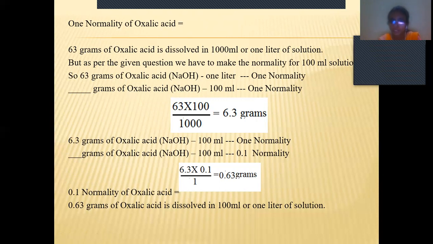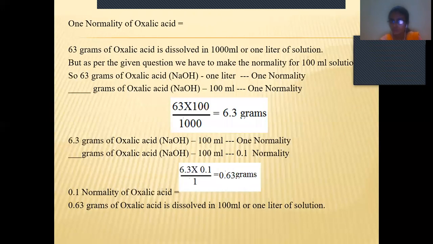We got 1 normality, but we require 0.1 normality. So we have to do the cross multiplication, that is 6.3 into 0.1 by 1. So we got 0.63 grams. So we have to dissolve 0.63 grams of oxalic acid in 100 ml of solution.